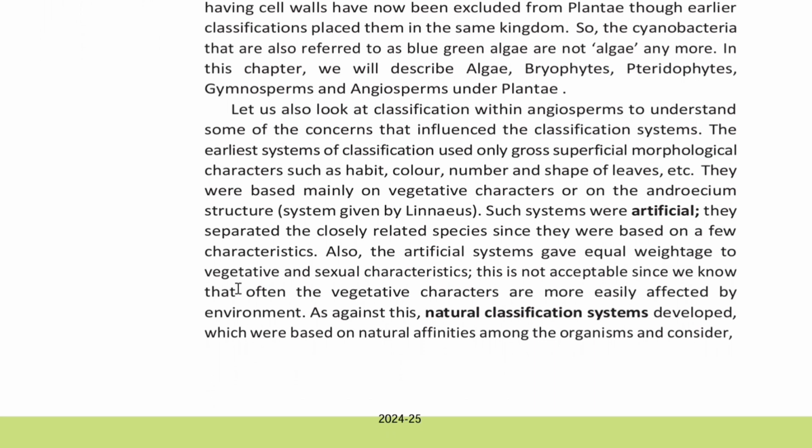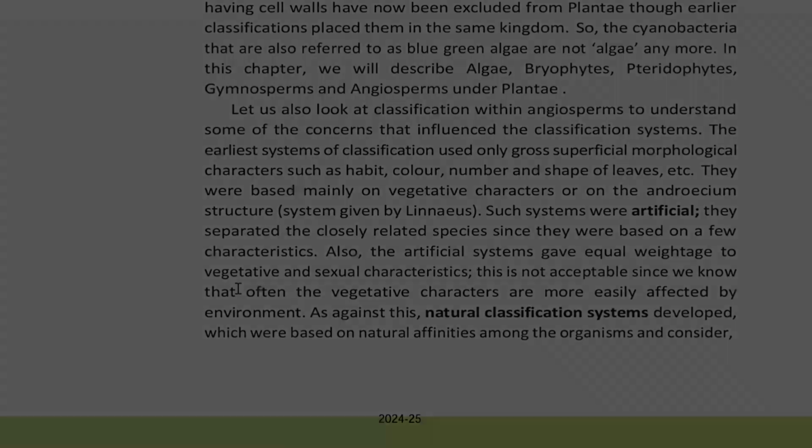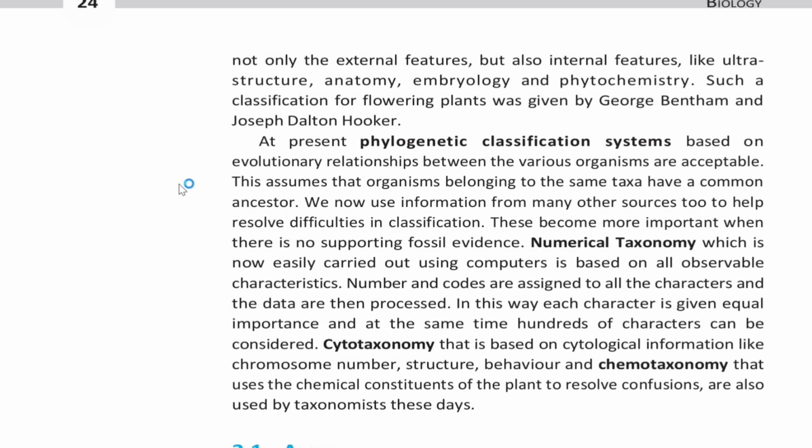As against these, natural classification systems developed, which were based on natural affinities among the organisms and considered not only the external features but also internal features like ultrastructure, anatomy, embryology and phytochemistry. Such a classification for flowering plants was given by George Bentham and Joseph Dalton Hooker. At present, phylogenetic classification systems based on evolutionary relationships between various organisms are acceptable. This assumes that organisms belonging to the same taxa have a common ancestor.